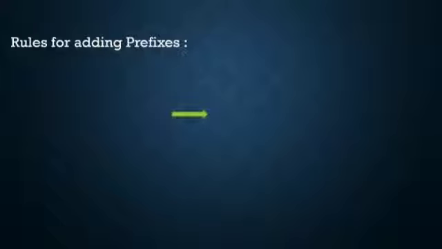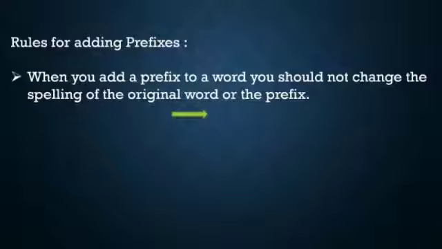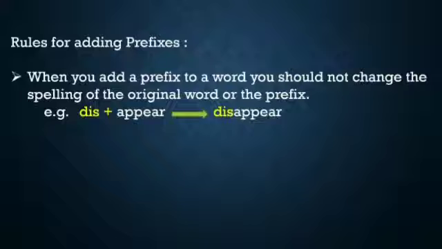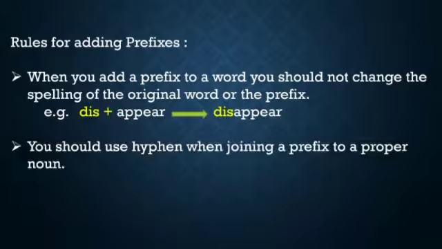Now let's see the rules for adding prefixes. When you add a prefix to a word, you should not change the spelling of the original word or the prefix. For example, disappear. It is a combination of dis and appear. Second rule, you should use a hyphen when joining a prefix to a proper noun, as in pro-American.